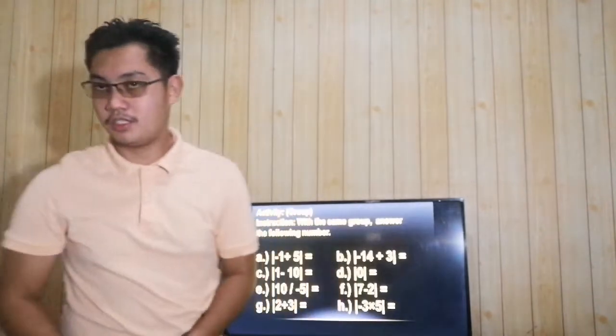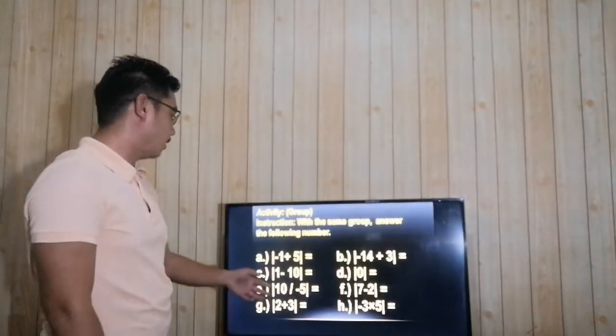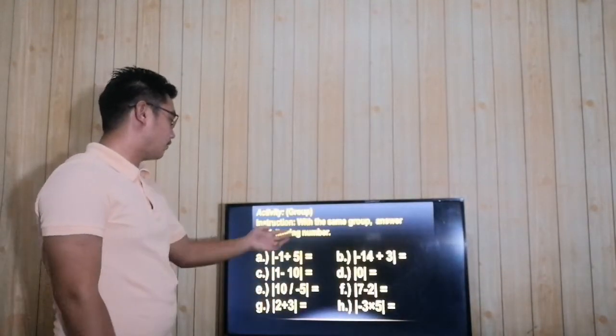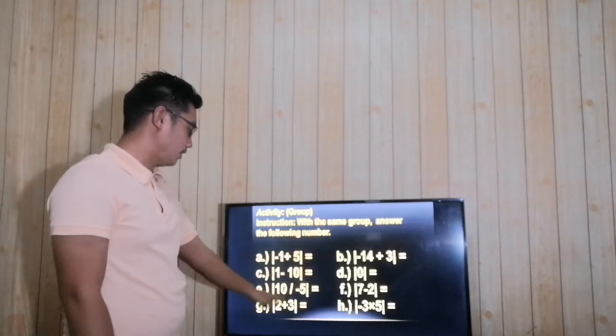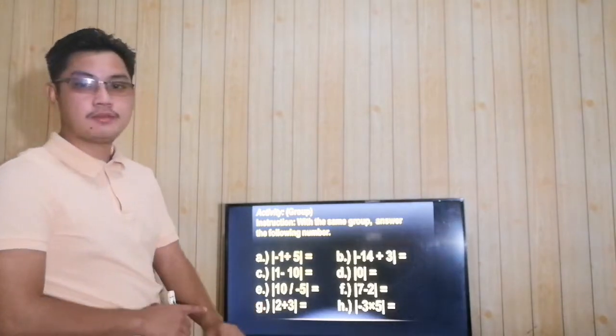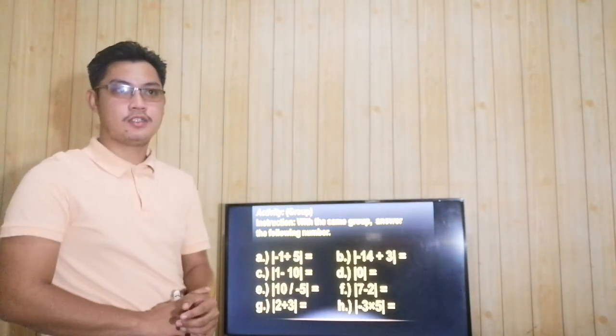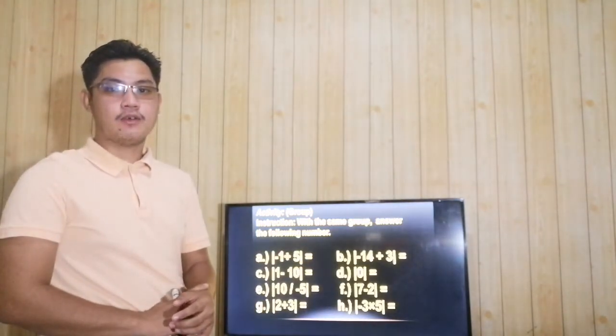So now, let's proceed to our activity. I am dividing you into four groups: group 1, group 2, group 3, and group 4. This is our activity. Instruction: with the same group, answer the following numbers, letters. You have 10 minutes to do this. Your time starts now.